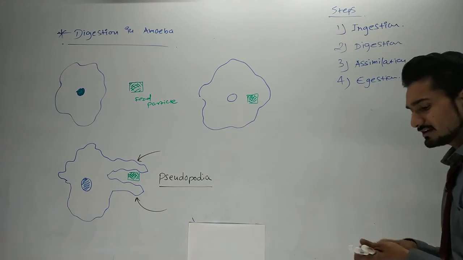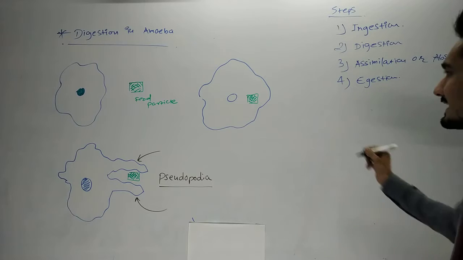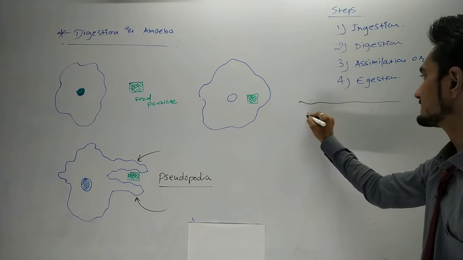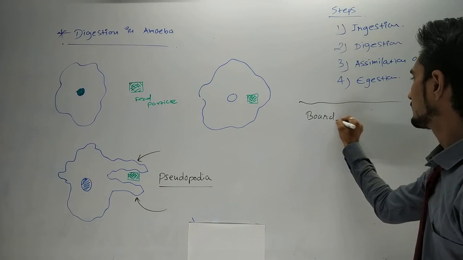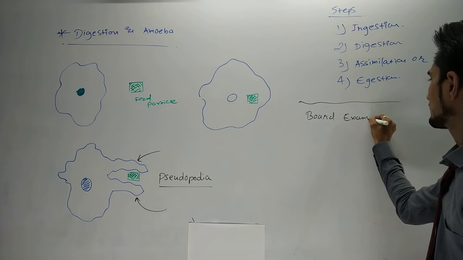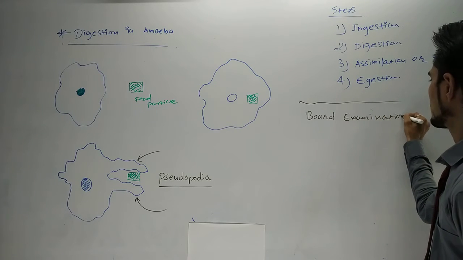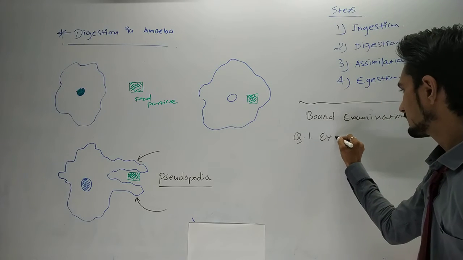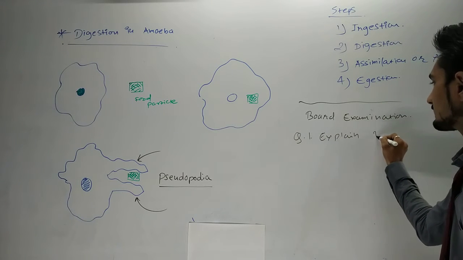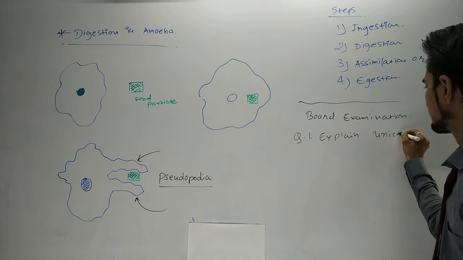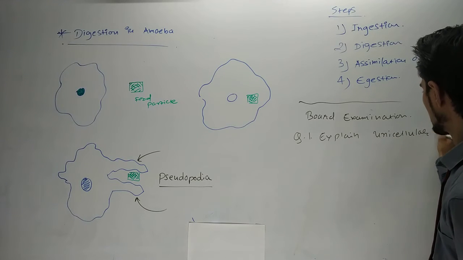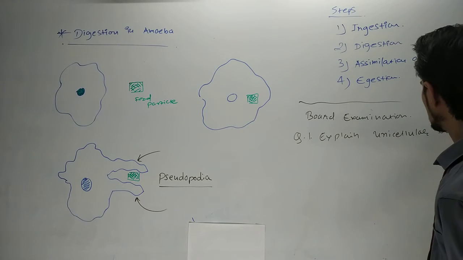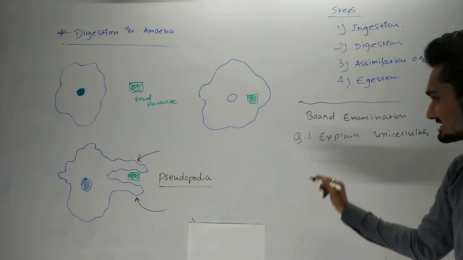In the board examination, the question will be asked for 3 steps. Sometimes the question will be asked as explain unicellular nutrition, so in that you also have to write about the amoeba's digestion.